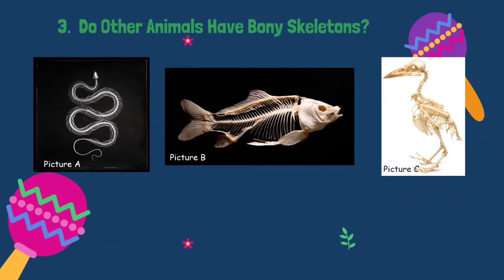Now let's talk about this. Do other animals have bony skeletons? I have 3 pictures. So this is picture A, picture B, and picture C. Can you guess what is the animal for each picture? Okay, let's talk about picture A now. Can you guess what is the animal? Yes, you're right. It's a snake. So you can guess based on the skeleton here. How about picture B? Yes, it is a fish. And for picture C, it is a bird.